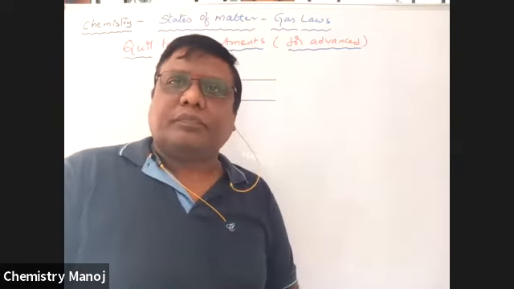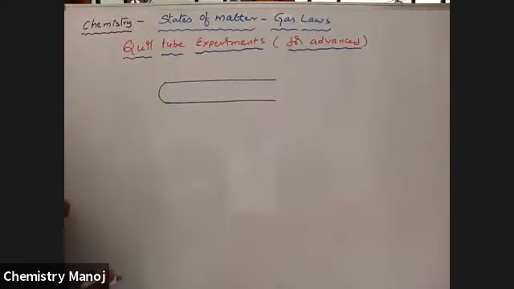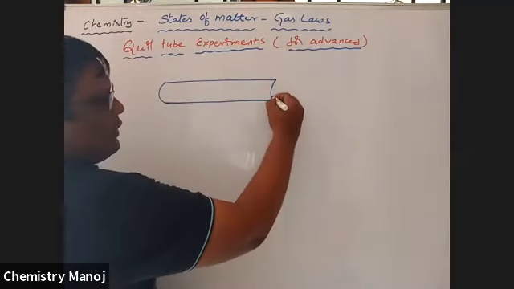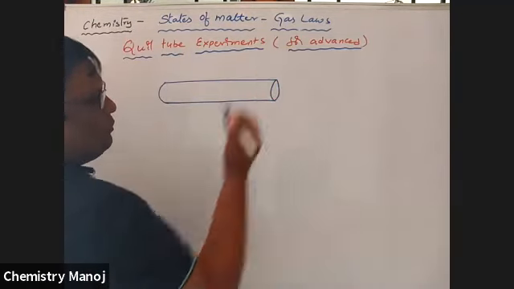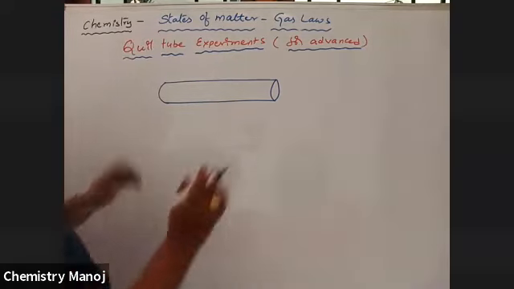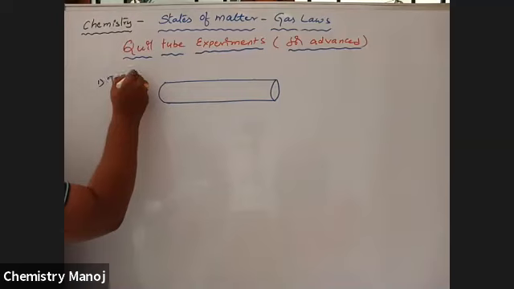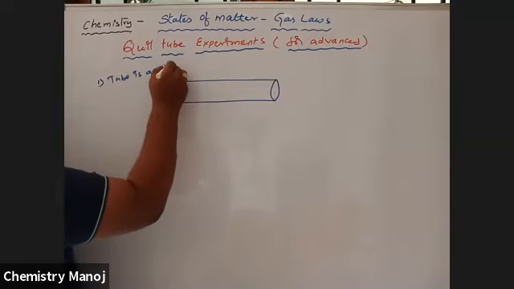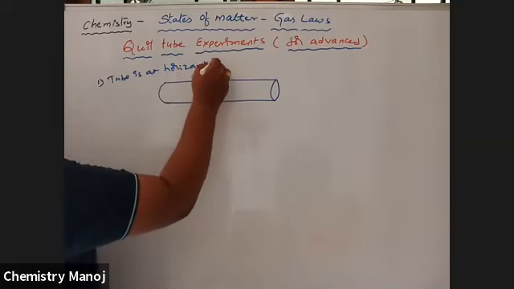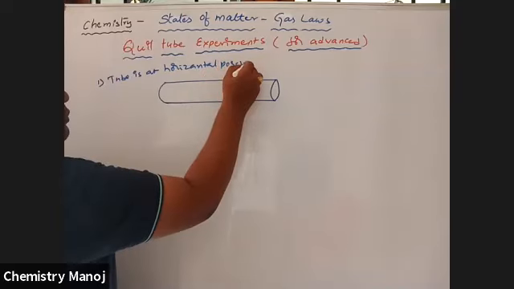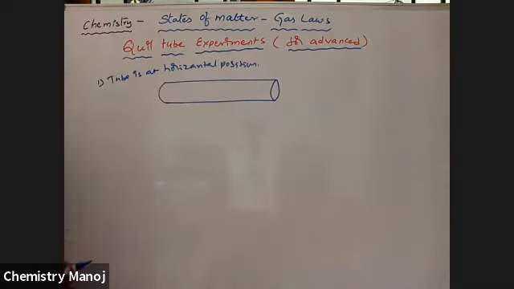Be careful. This is the open vessel ending, which is in horizontal position. Tube is at horizontal position, like this.